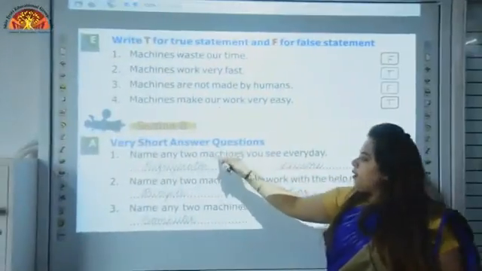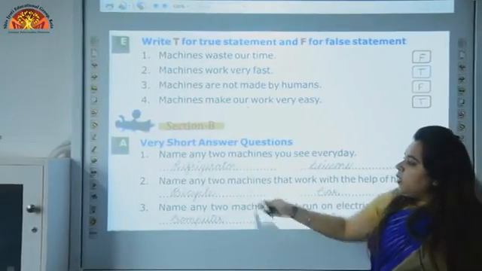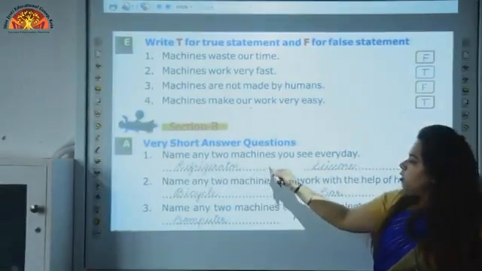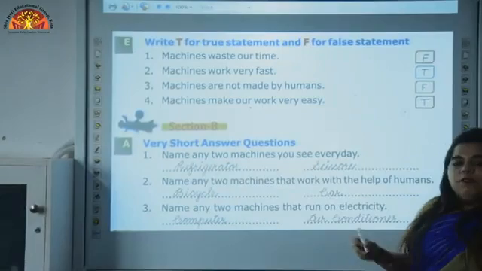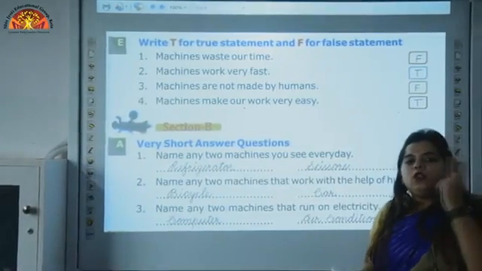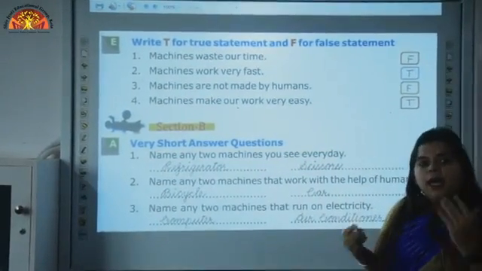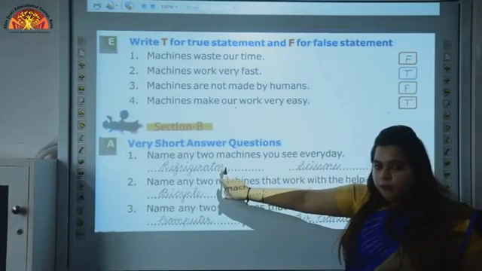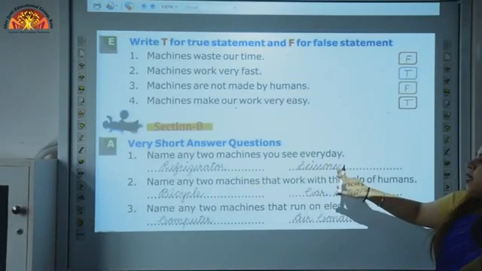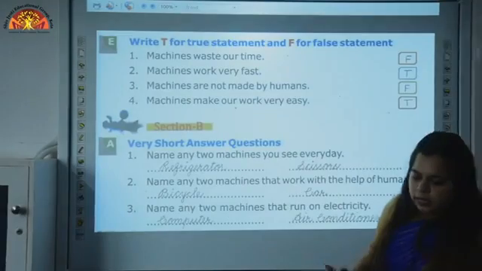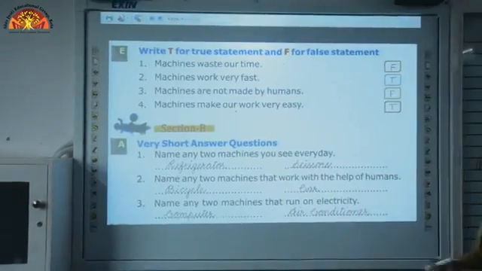Very short answer questions. Now, name any 2 machines you see every day. We have to write any 2 machines which we see every day. First is refrigerator, second is scissors. Now, let's write the spelling of refrigerator and scissors.